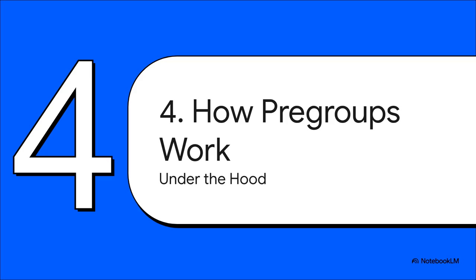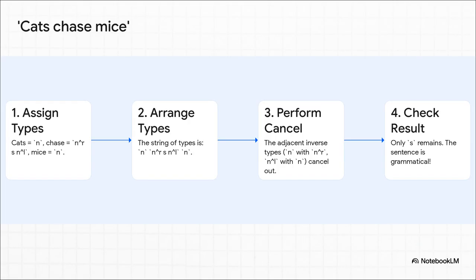Let's pop the hood and see exactly how these types snap together to validate a sentence that we all know and understand. All right, here we go. Our sentence: cats chase mice. First step, we assign the types. Cats and mice are simple nouns, so they get the type N.